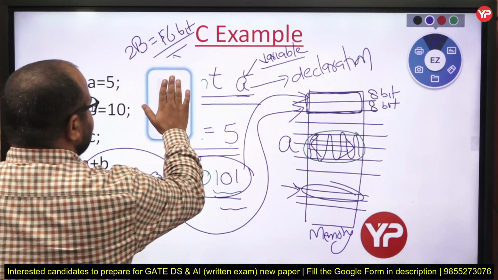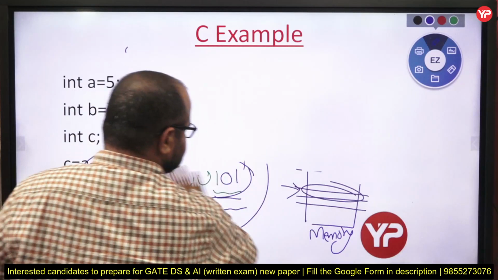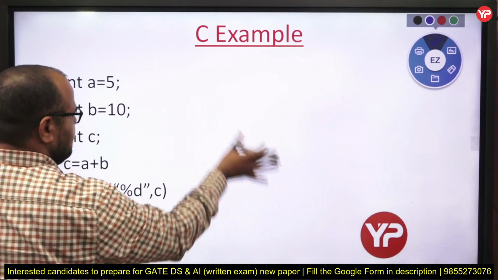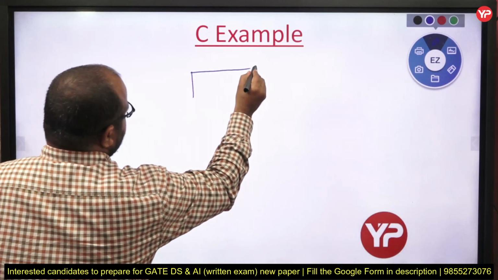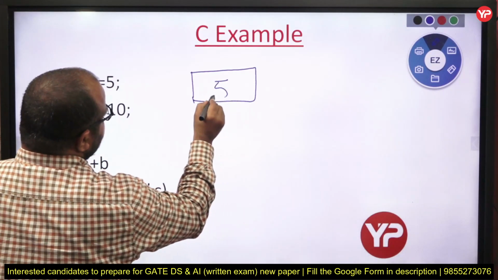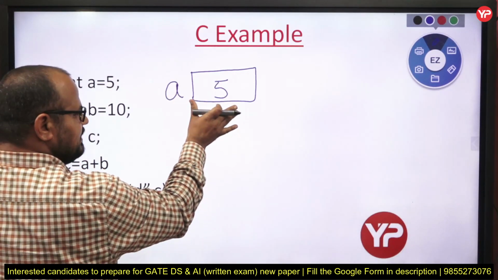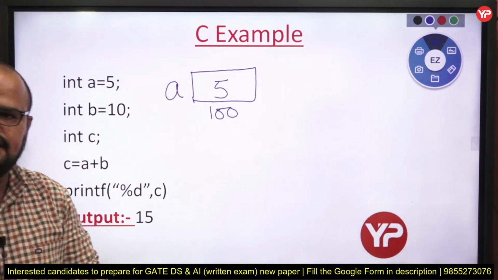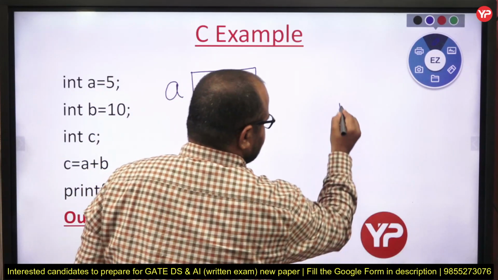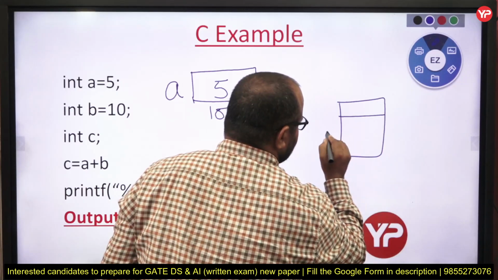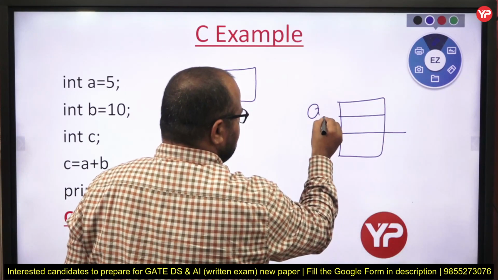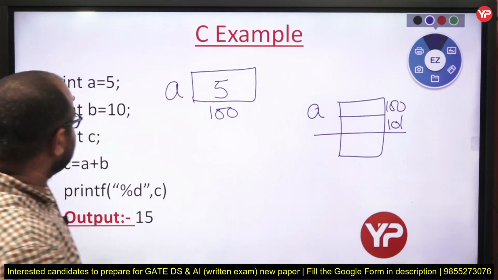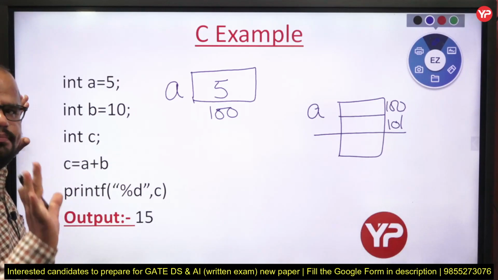The overall conclusion is, we have the memory. In memory some 8 bit are provided, and in it we are storing 5. The reference name is A, and this memory has some address, and suppose that memory cell address is 100. It means 2 cells are provided to me with the name A. The address is 100 and 101. Why? Because I am just considering integer as 2 byte.